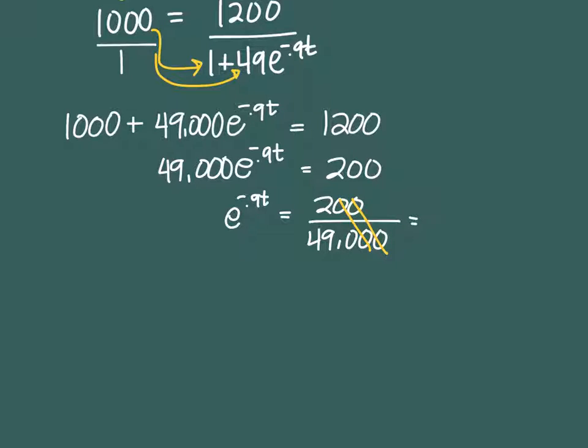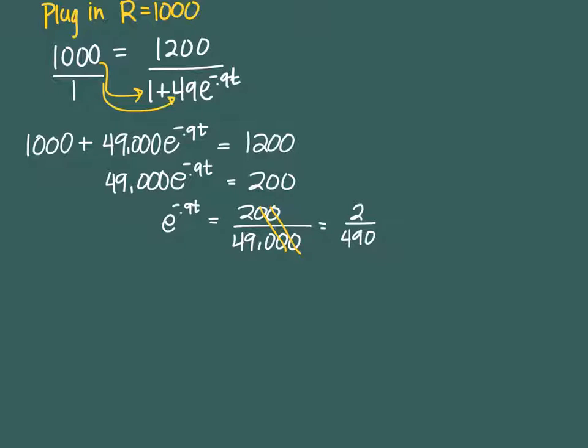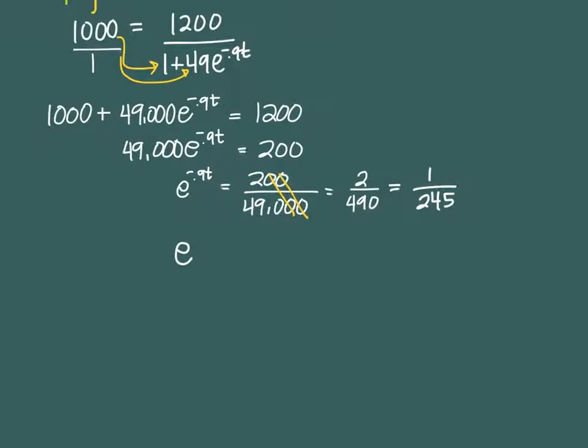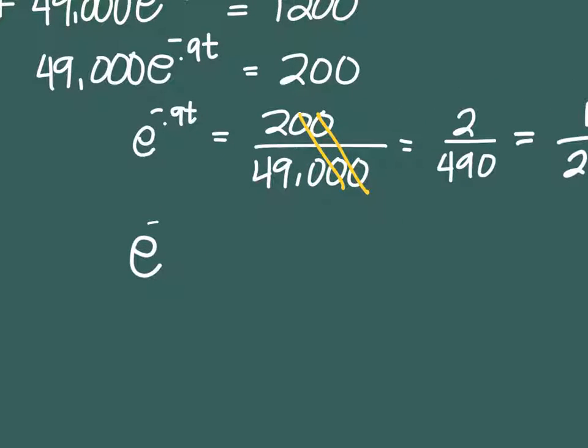That's going to leave me with 2 over 490. I can reduce that also because 2 does go into 490. So that would be 1 over 245. So I now have e to the negative 0.9t equals 1 over 245.